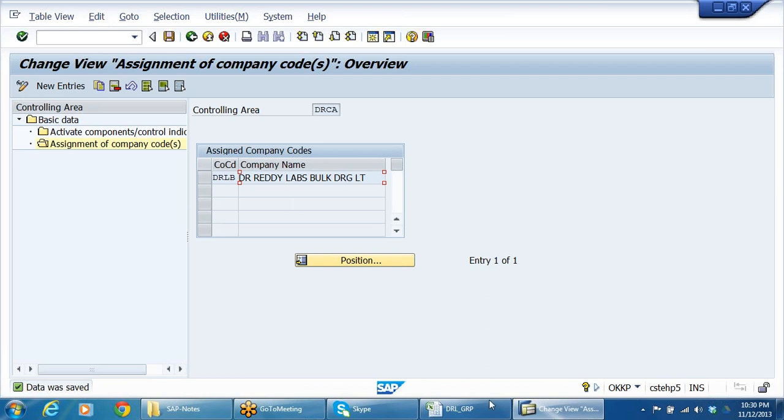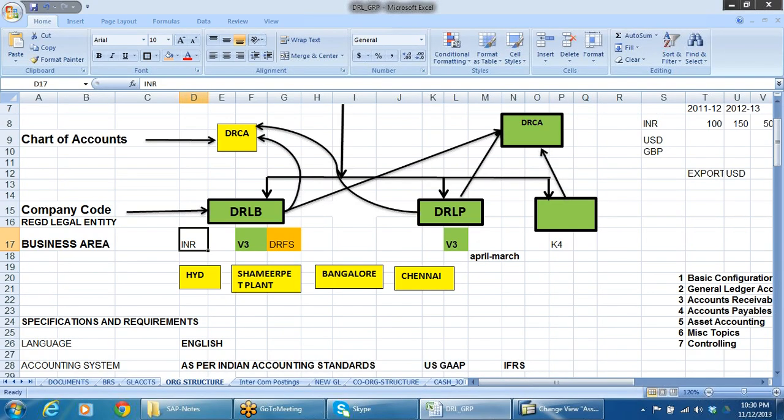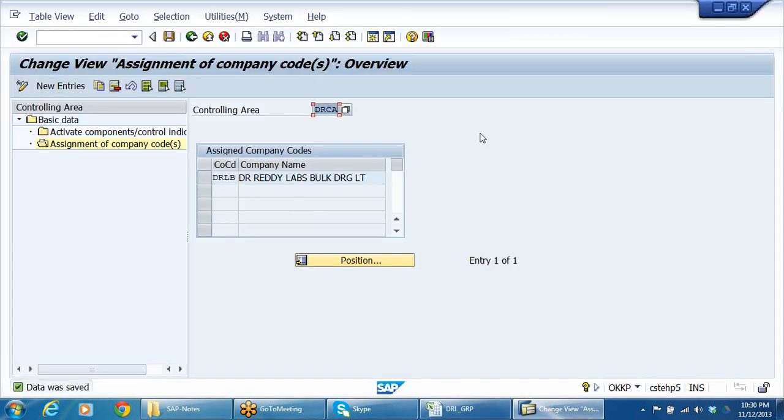Of course any number of company codes can be linked to one controlling area, right? So this is the DRCA, my controlling area. Company code 1, company code 2, company code 3, like that. Any number of company codes I can link up to this controlling area. So the company codes will be linked to the controlling area. Then activate components.